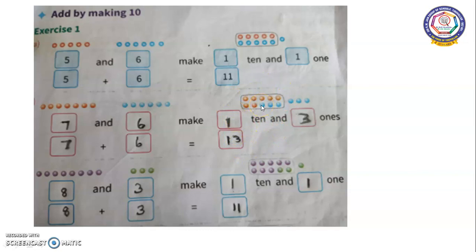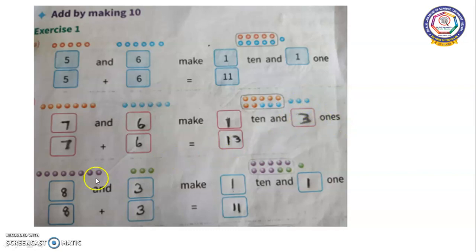Here I am taking 10 circles away. In this 13, I am taking 10 circles away. The 10 circles make 110. Now the answer is 110, and remaining how many circles are there? You count 1, 2, 3. These 3 are called ones. 3 ones we have to write.